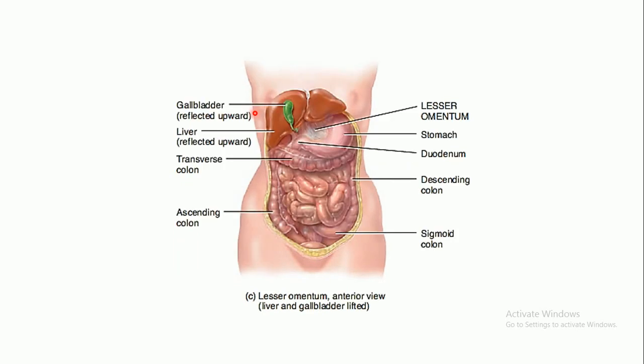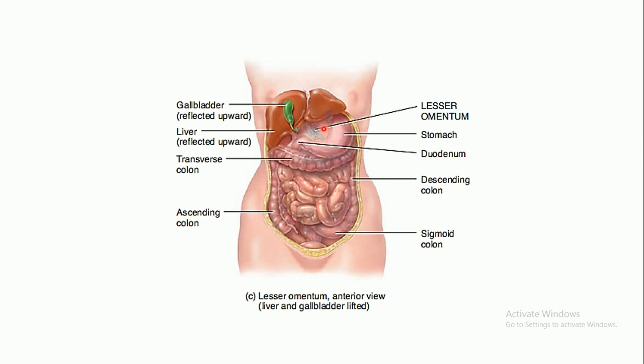Then the next type of fold is the lesser omentum. Here the gallbladder and the liver are reflected upwards, so they are raised so that the lesser omentum is visible. It is located posterior to the liver and the gallbladder. So this is the lesser omentum.